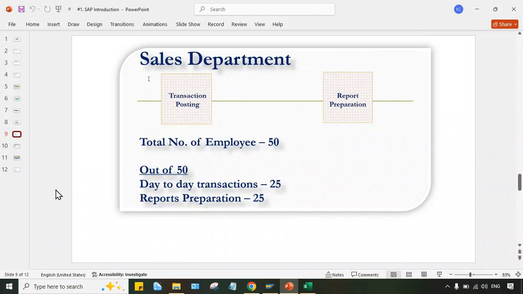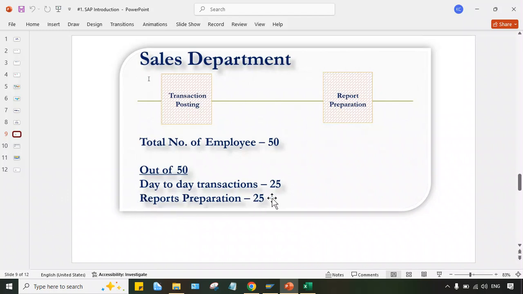So now here a total of 50 employees are needed to manage the sales department when they're not using ERP. Now let's suppose Tata Motor decided to implement an ERP, let's suppose SAP itself. So once SAP is implemented in Tata Motor, then what will happen, guys?